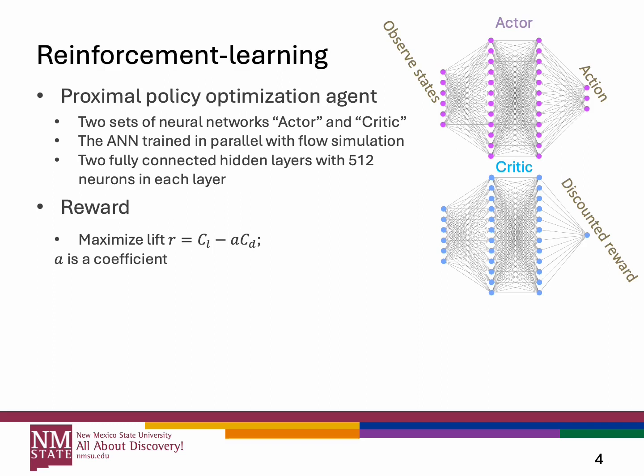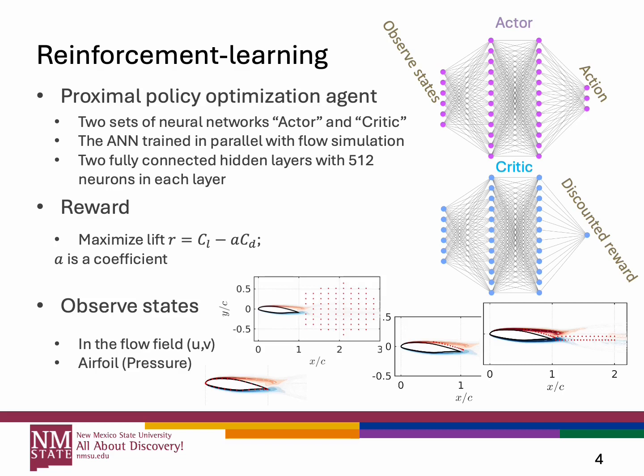As we mentioned before, we want to increase the lift, so we design a reward function that maximizes the lift with a penalty for increasing the drag. If it increases the lift but at the same time increases the drag, we don't want that to happen. So we have the penalty implemented in the reward function. This coefficient A is a penalty coefficient. We choose values from small to large to see whether it affects the control performance. Also, as we mentioned, an important thing besides the reward function is the observed state. So we have a full set of observed states.